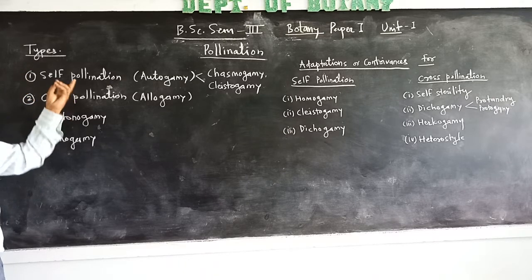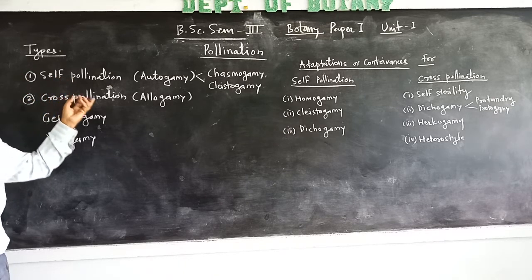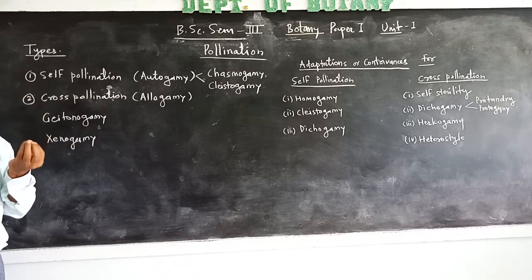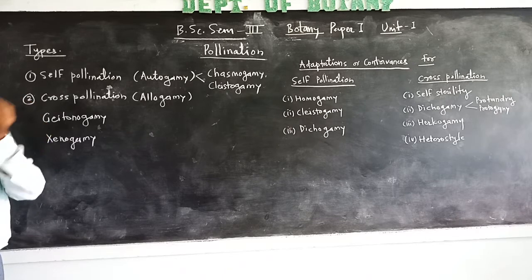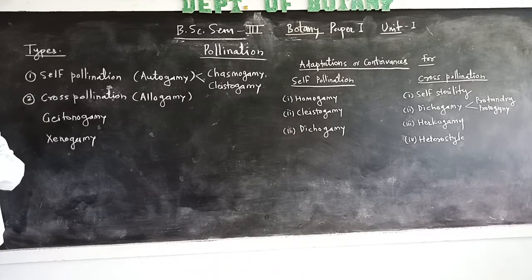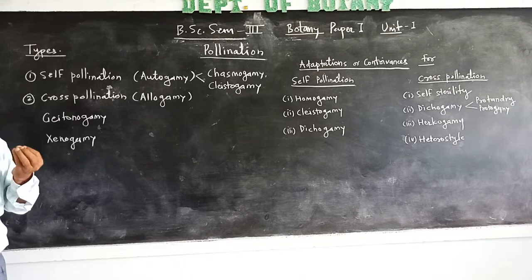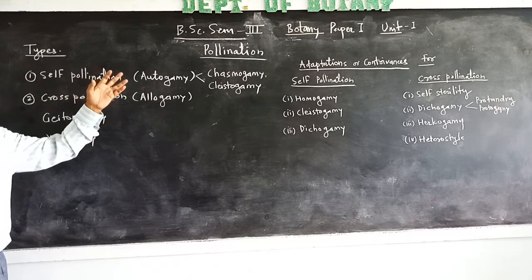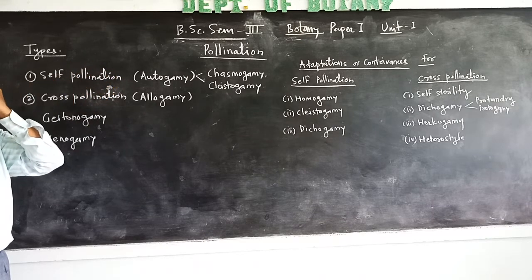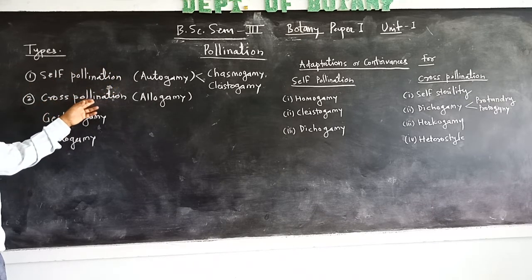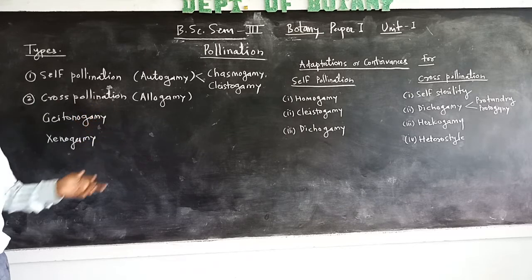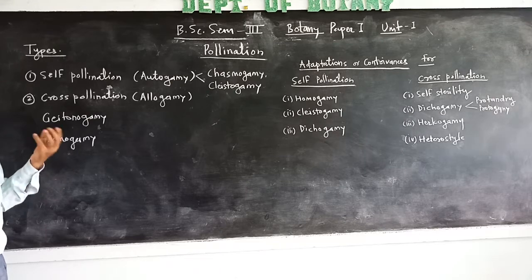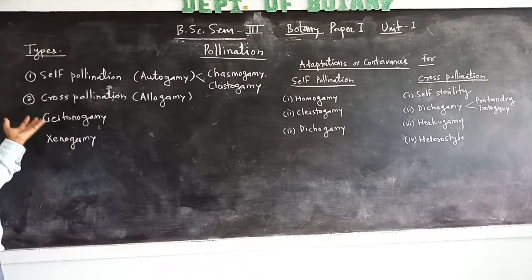While cross-pollination is the transfer of pollen grains from the anther of one flower to the stigma of another flower, of the same plant or a different plant. Generally, self-pollination occurs in bisexual flowers, while cross-pollination occurs in unisexual flowers. It may also occur in bisexual flowers.